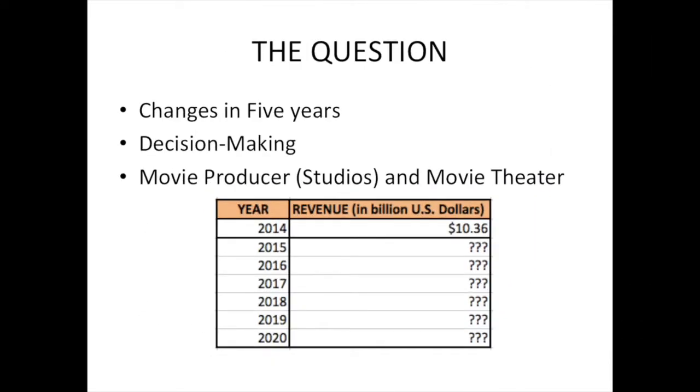Based on the forecast method that I will explain later, I want to predict the next 5 years to see if the box office revenue will increase or decrease according to the previous years. This information will be valuable for the decision making of movie producers that need to plan ahead of time the release date of a movie, or also to movie theaters that need to evaluate if this business will still be profitable in the near future.